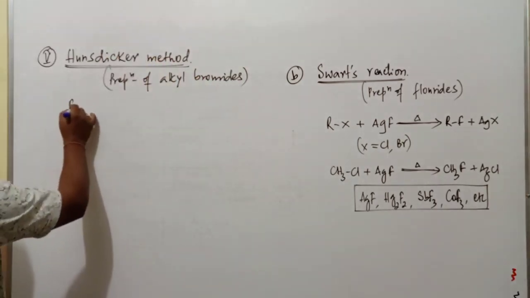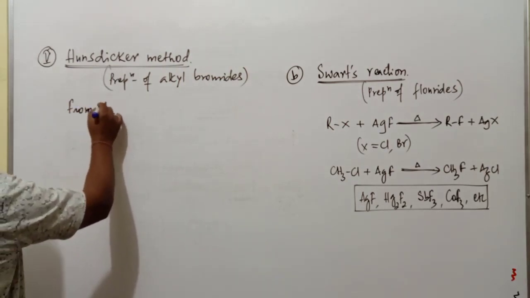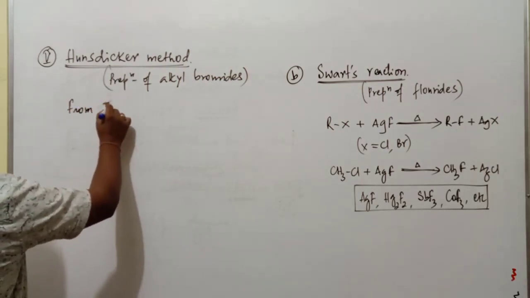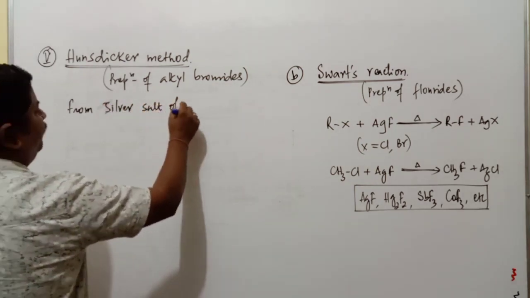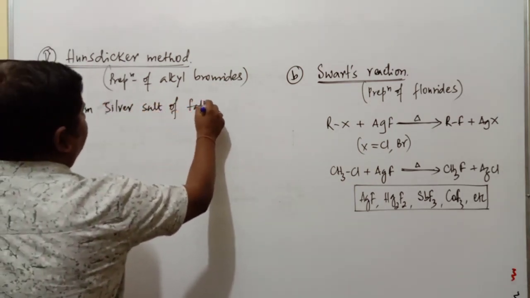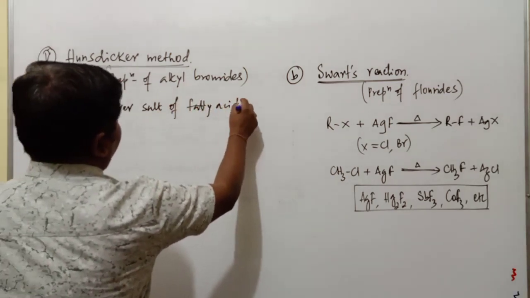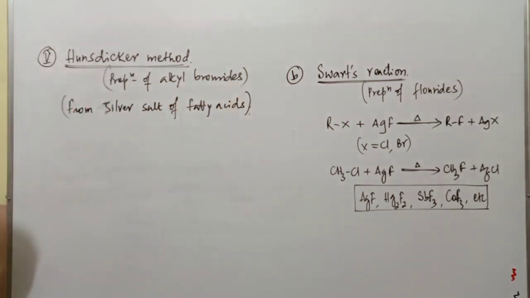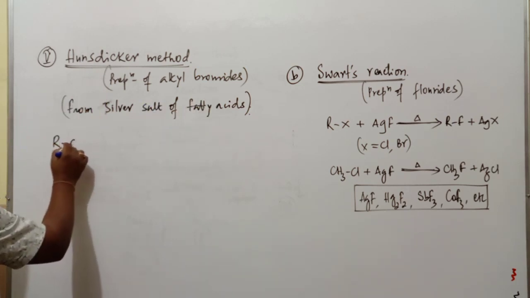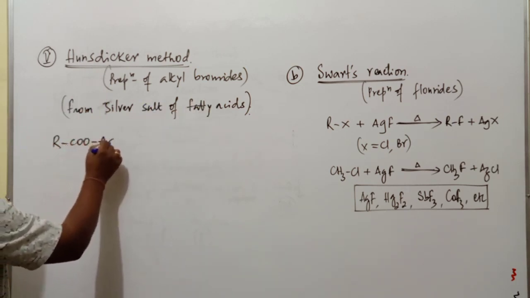This one takes place from the silver salt of fatty acids. By using the silver salt of fatty acid, it is possible to prepare alkyl bromides. What are silver salts of fatty acids? Here, RCOOAg.